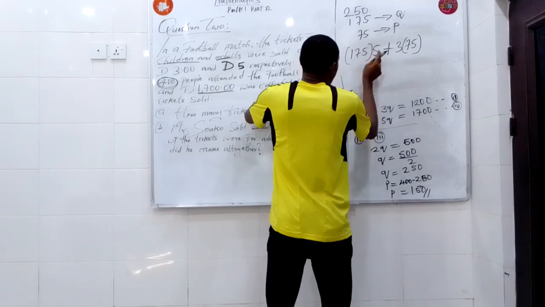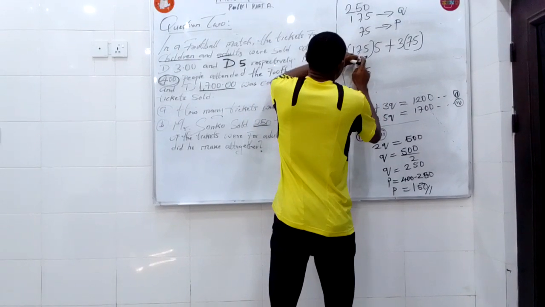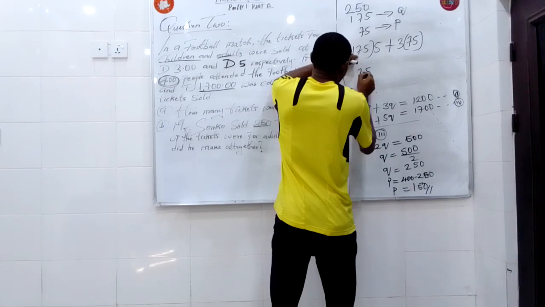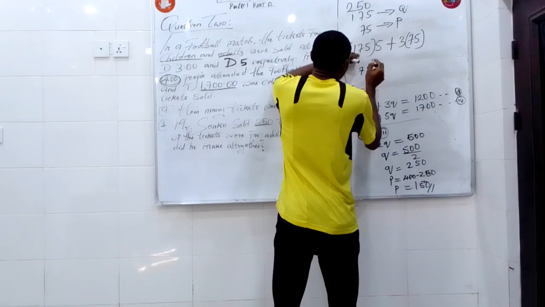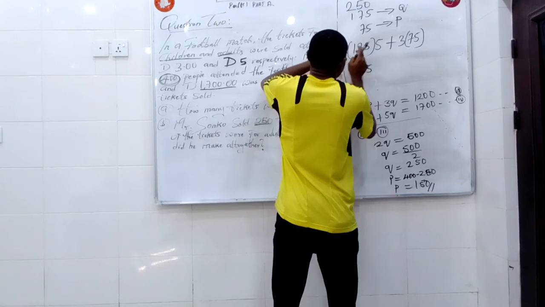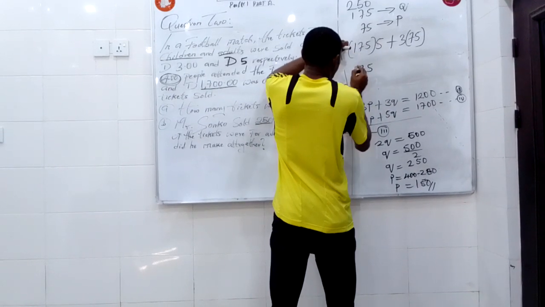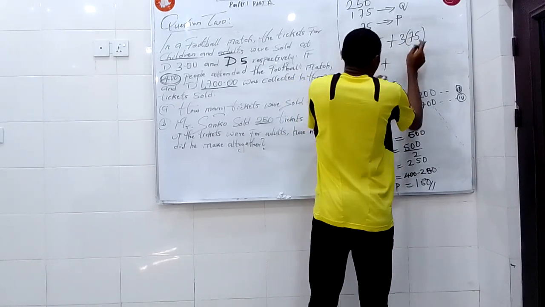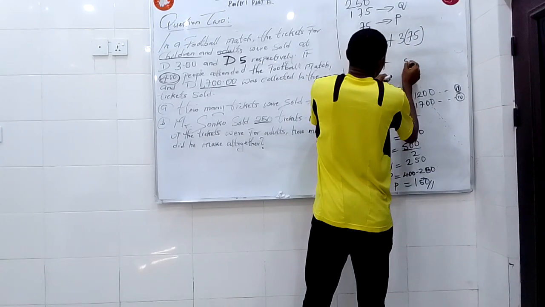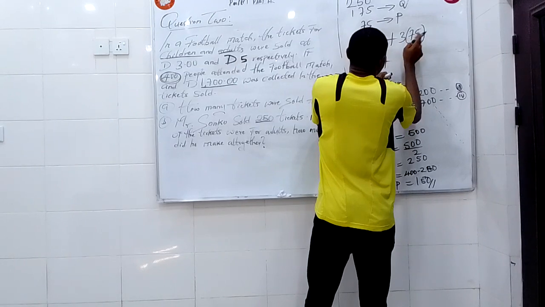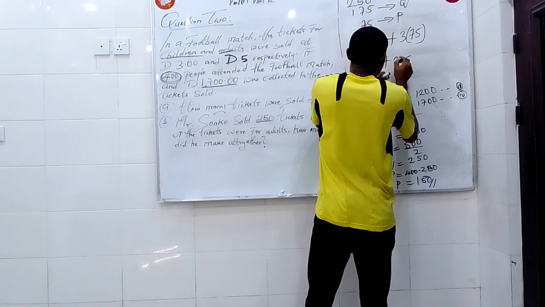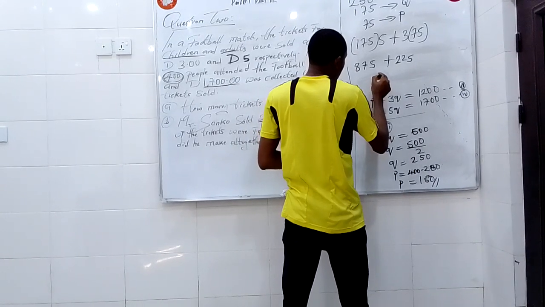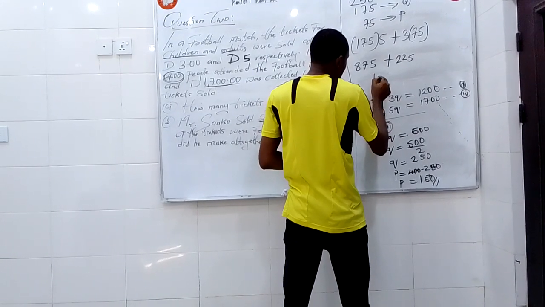We write 5, carry 2. 5 times 7 is going to give us 35 plus 2. We write 7. 5 times 1 will give us 5 plus 3. So you have 875. Plus 3 times 5 will give us 15. Write 5, carry 1. 3 times 7 is 21 plus 1 will give us 225. So when we add together, we are going to have a total of $1,100.